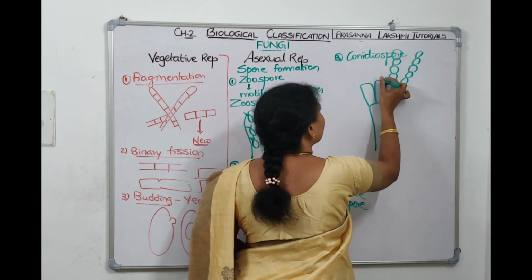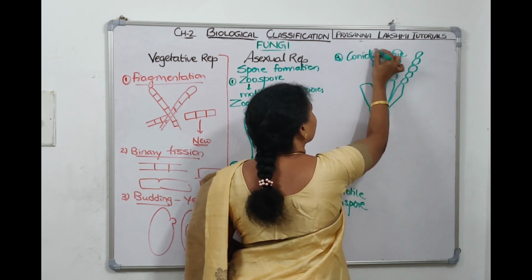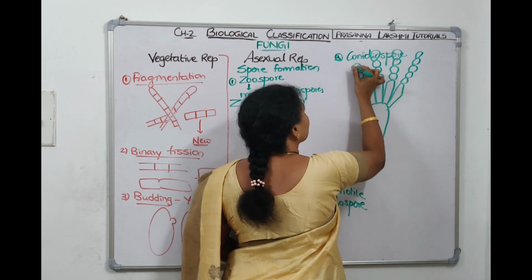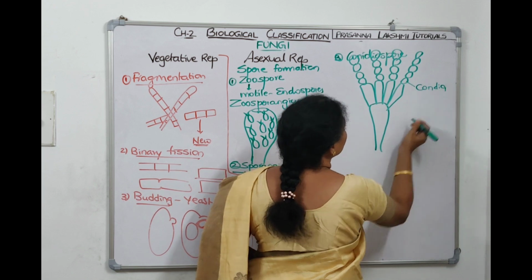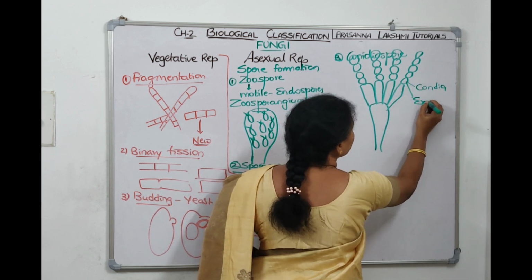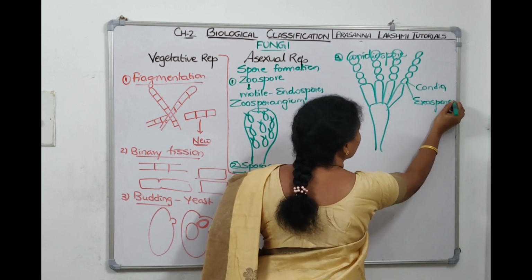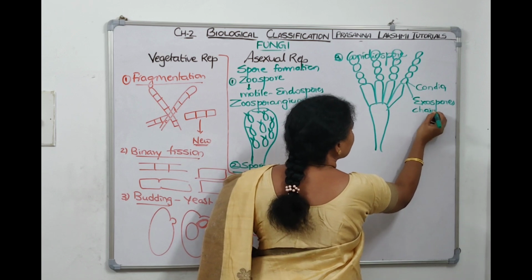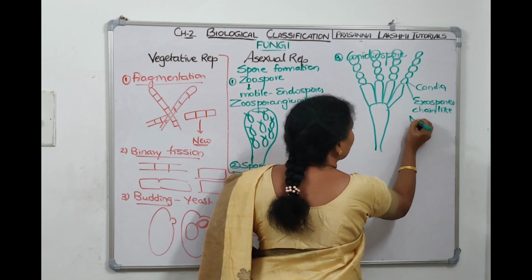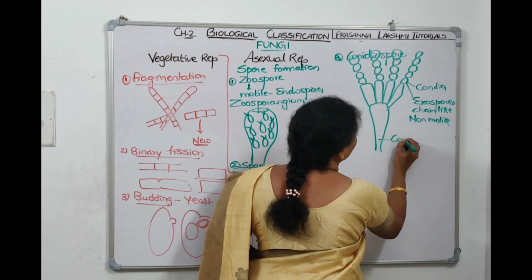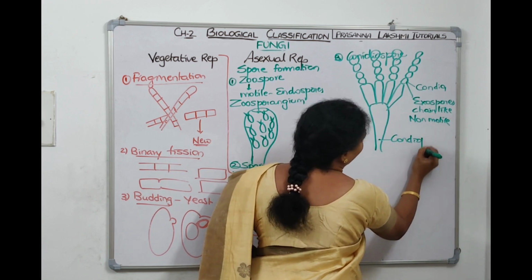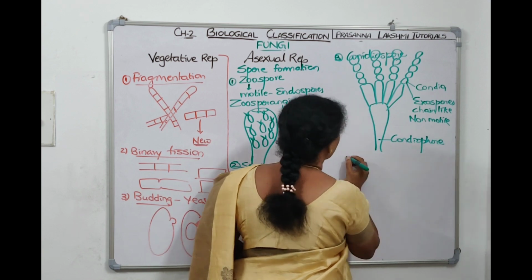This type of structure we can see in Penicillium, right? These are conidia. They are exospores, they are outside. They are arranged in a chain-like manner and are non-motile. They are seen on a stalk called the conidiophore. This is another type of asexual spore.